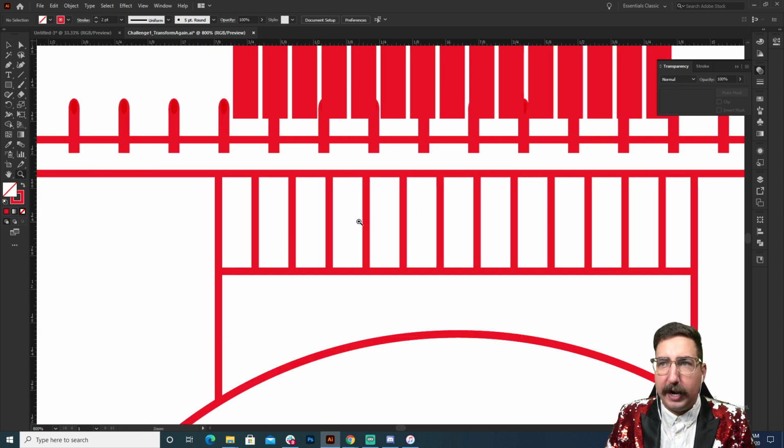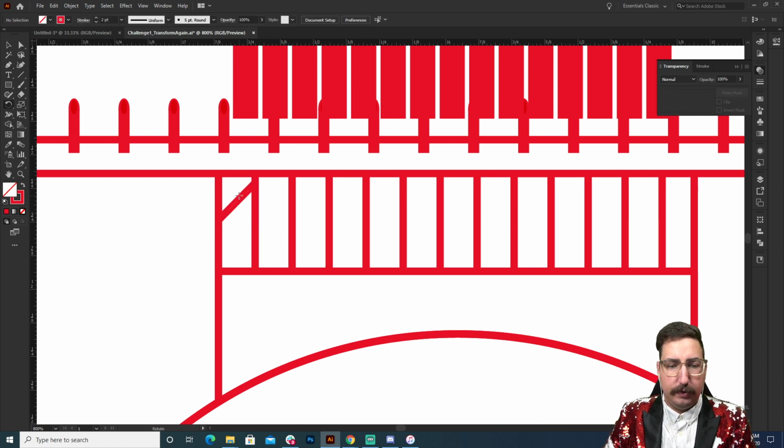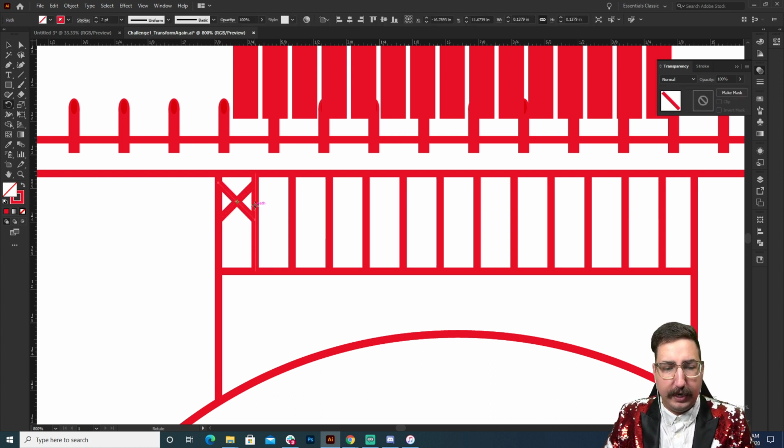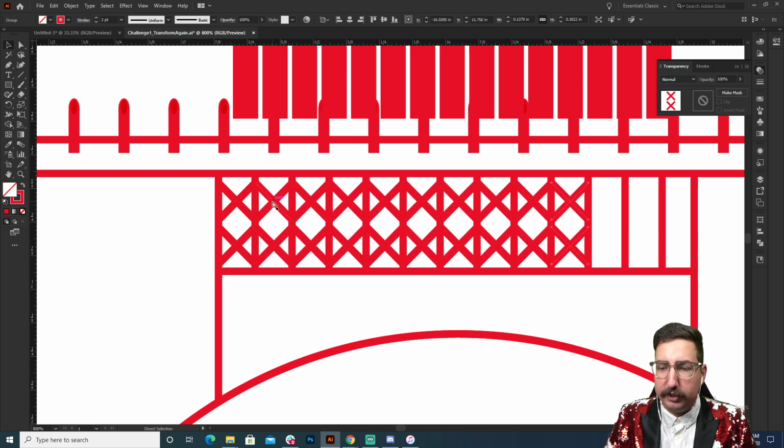And then we want to do our X's, or kind of the cross-hatching. So there's a couple ways to do the cross-hatching. One could be that we literally just go in and we make an X. We take this and we rotate it to make an X. And then again, we are going to hold down Shift and Alt to create that X, right? So this is one way to do it. And then we could select these. And what do we do, chat? That's right. We transform again. We move it over, and then we just hit Command D to transform again, and it will fill in all of those spaces for us.